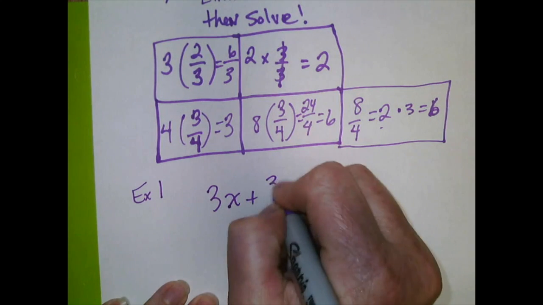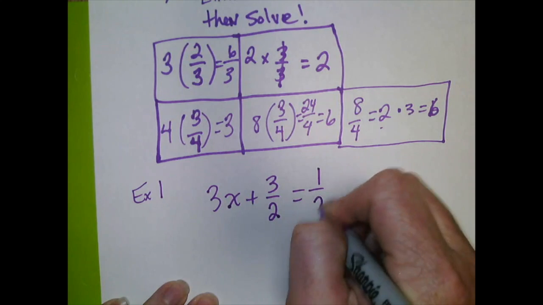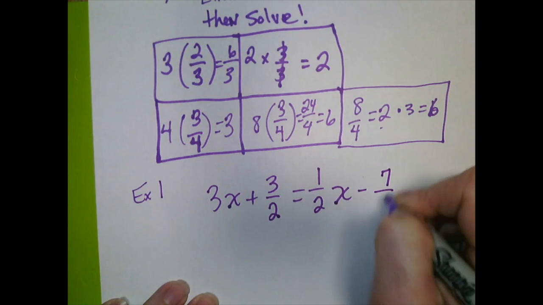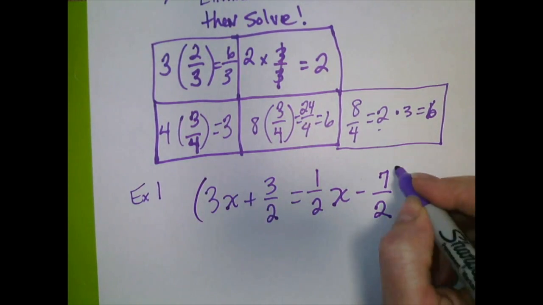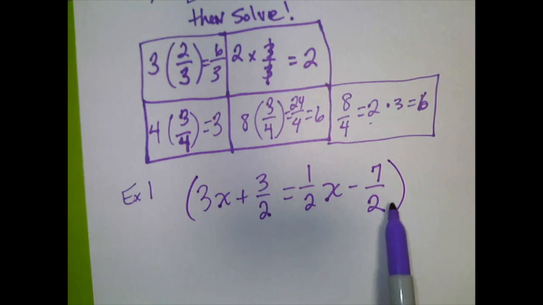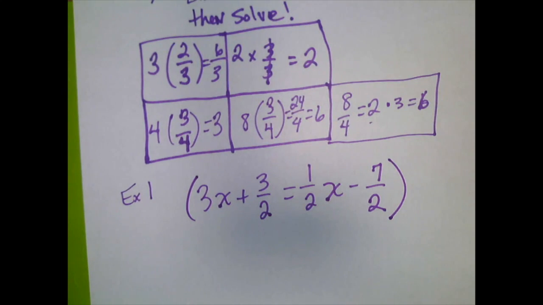3x plus 3/2 equals 1/2 x minus 7/2. Alright, so again, this equation, if you went to solve it with doing the addition and subtraction and all that stuff, actually it might not be that bad, because in this case all the denominators are the same. But that's a lot of extra numbers to write. So I am going to multiply this whole equation by 2. I'm just doubling everything. It's not going to change the fact that this equation is still going to remain equal. Okay?